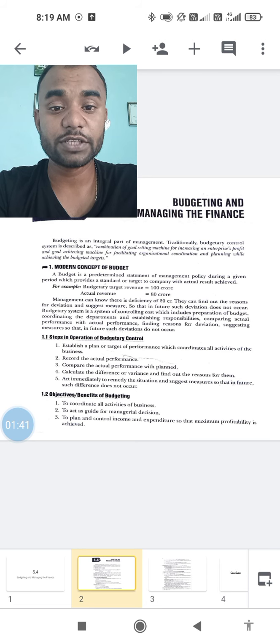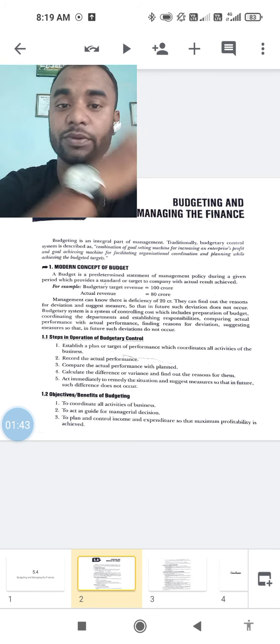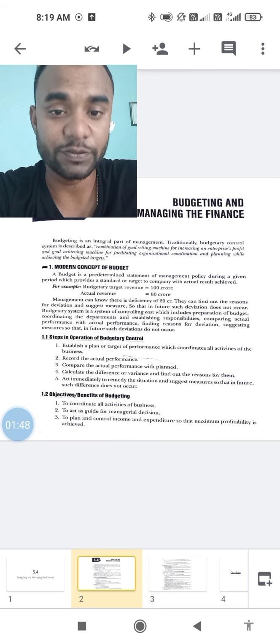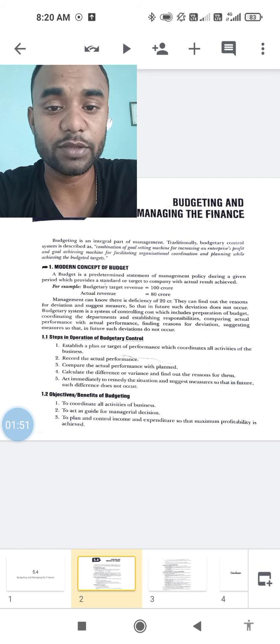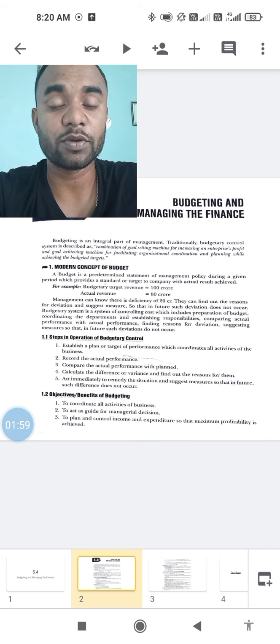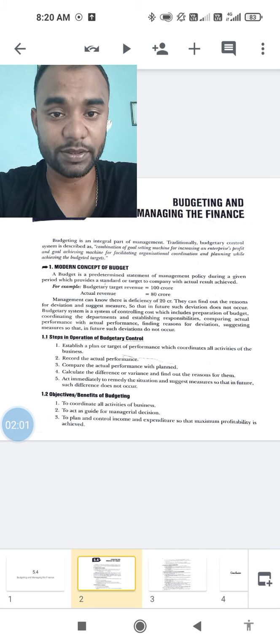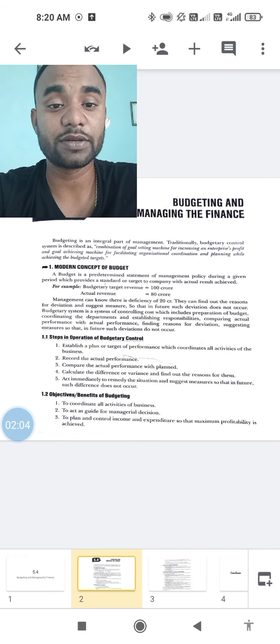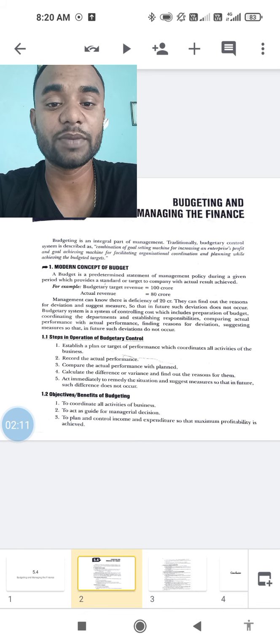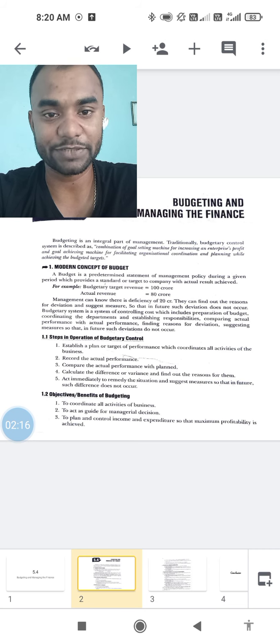Now, the definition that is given here, please go through this and this will help you. And it is also mentioned goal achieving. When you control your expenditures, it will be easy for you to achieve your goal. That is one thing. Now, what is the modern concept of budget? A budget is a predetermined statement of management policy during a given period, which provides a standard or target to compare with actual results achieved.